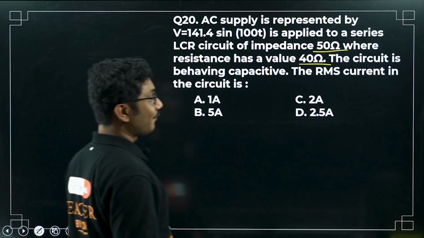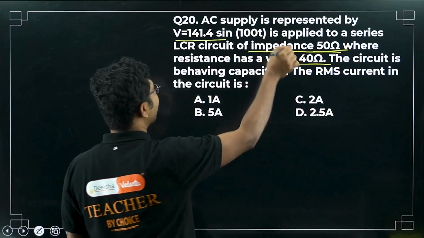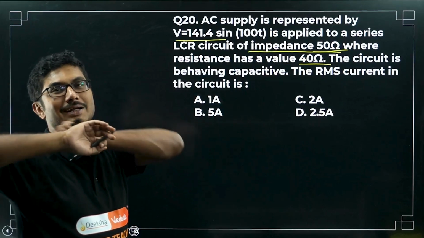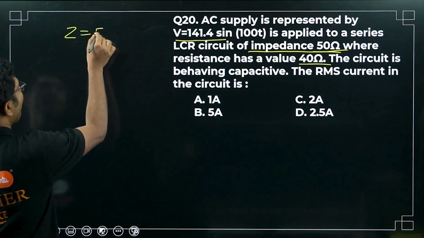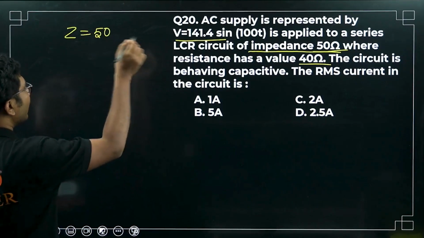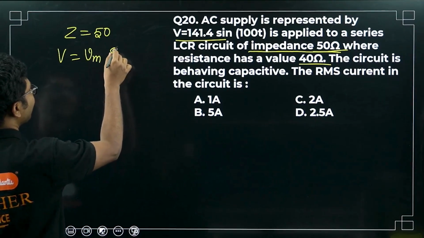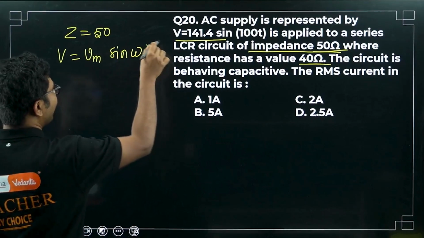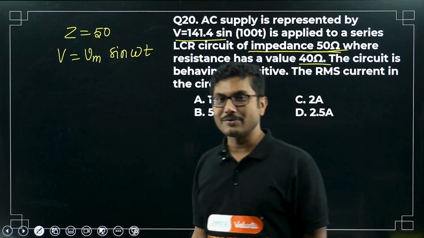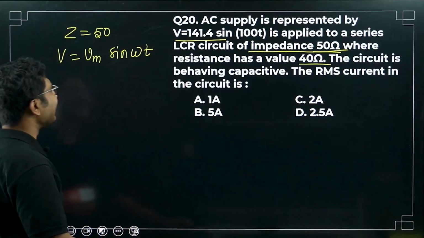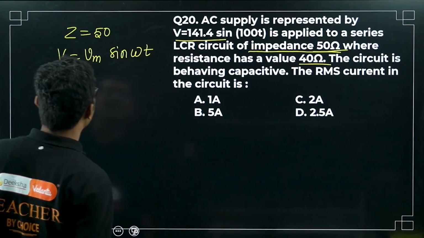Now first of all, since impedance and voltage are given, we do not need anything else. Impedance is 50 ohm. Voltage, we know, is given by Vm sin omega t. Whether the circuit is capacitive or resistive, whatever the value of the resistance, we do not need anything other than this. They have asked you to find the RMS value of the current.